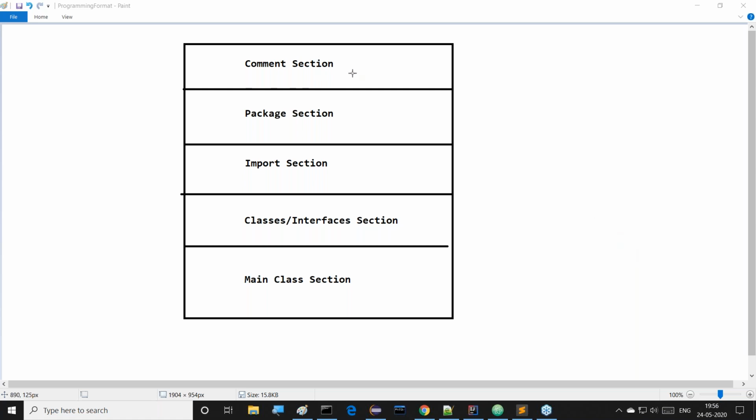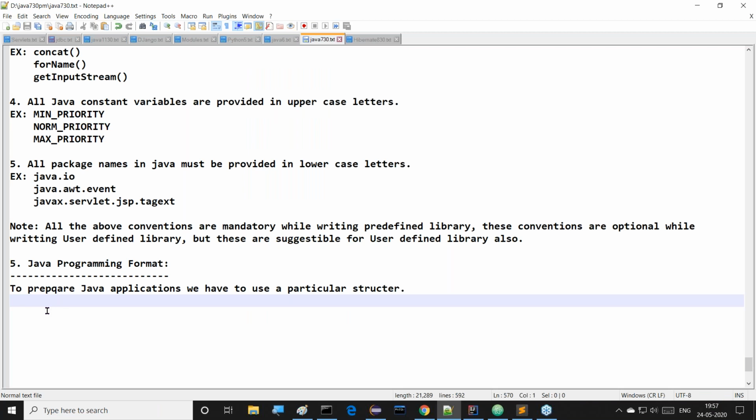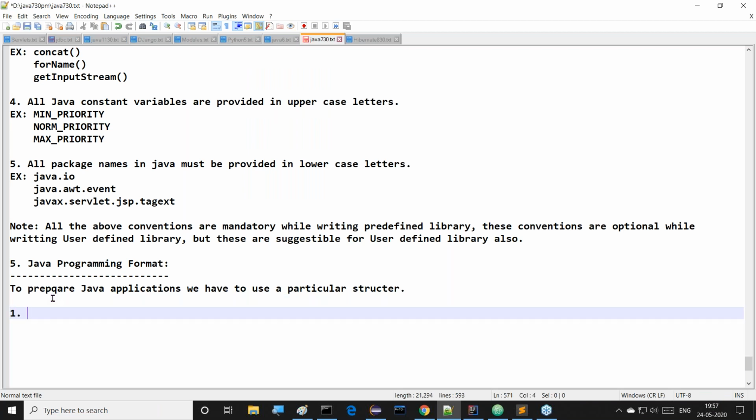Inside this comment section, this is officially the comment section. Understand this. After that, at any location of your Java program, we can write comments. Just wait, let me explain the content. Overall 5 sections are available. First is the comment section.